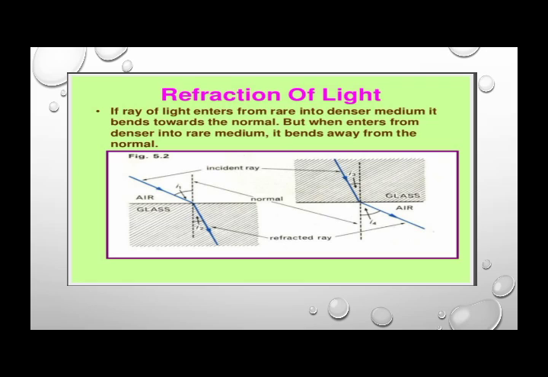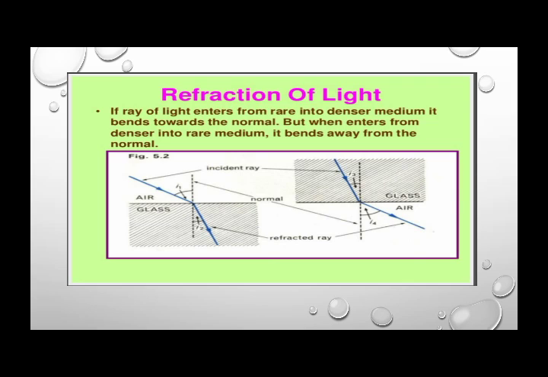If the ray of light enters from a rarer into a denser medium, it bends towards the normal, but when it enters from the denser into the rarer medium, it bends away from the normal. Basically, what is rarer and denser? When the light enters from the air to the liquid medium or the glass, the angle is different, meaning it comes closer to the normal, while when it moves from glass or water to the air, the angle becomes different, it becomes far away from the normal line, right?